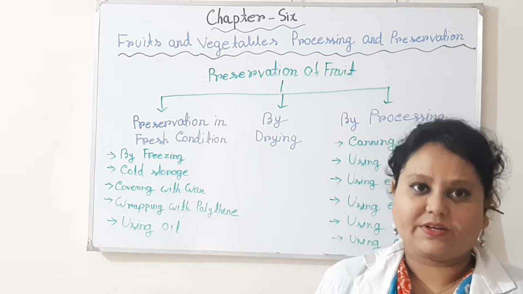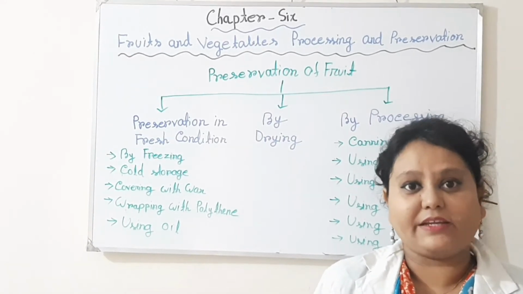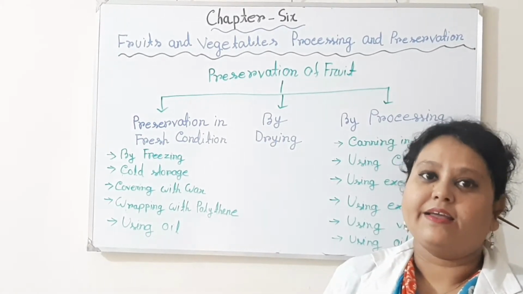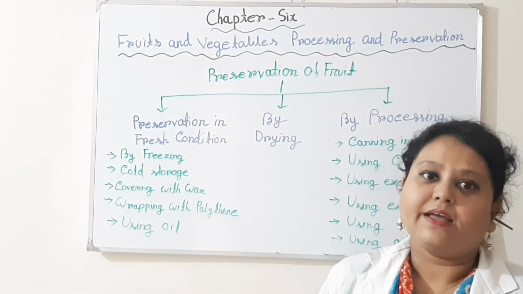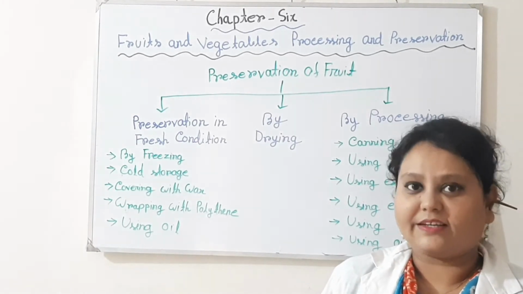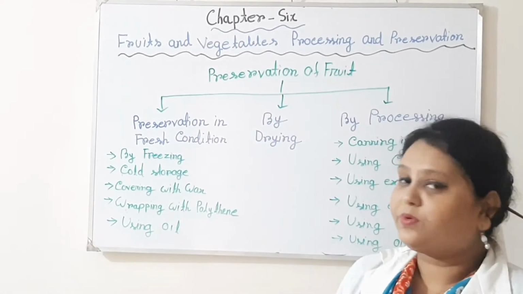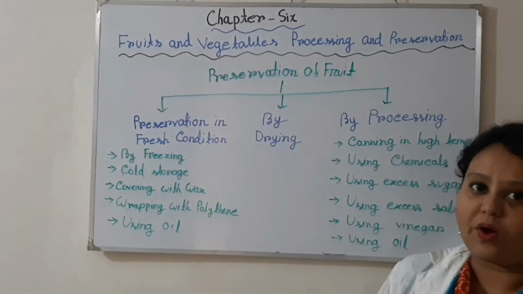In cold storage, the temperature is kept low and the relative humidity is maintained high. That's why at low temperatures the germs cannot attack the fruits, and due to the high relative humidity, the fruits remain moist.